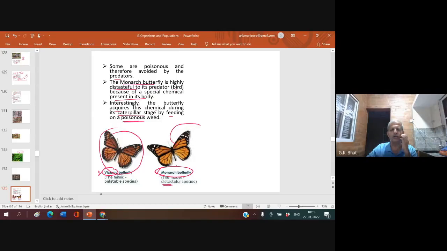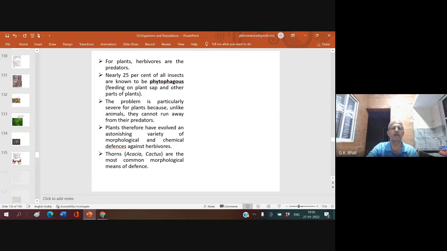So how does the monarch butterfly become distasteful? When it is in its larval stage, the larva feeds on some poisonous weed and acquires that chemical, which will be there in the body of the adult. As such, a bird cannot eat this adult. The moment it eats, some irritation occurs. So now the Viceroy butterfly, by mimicking the monarch butterfly, becomes very safe.